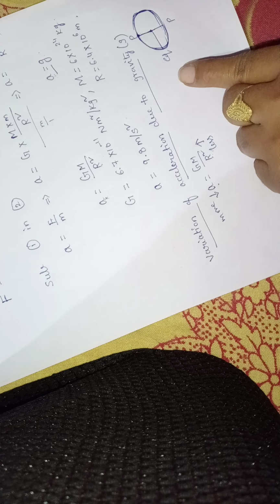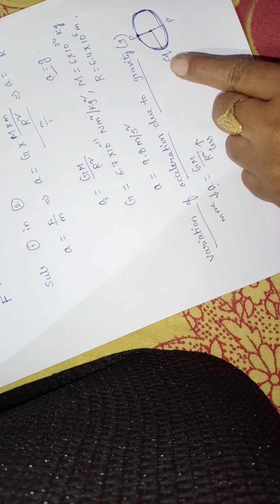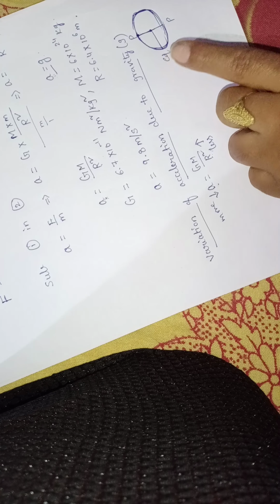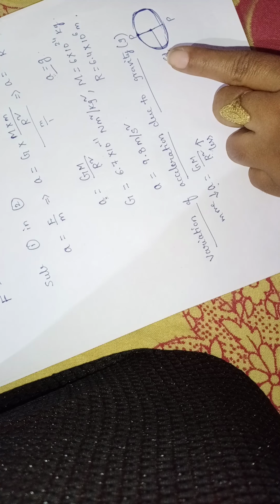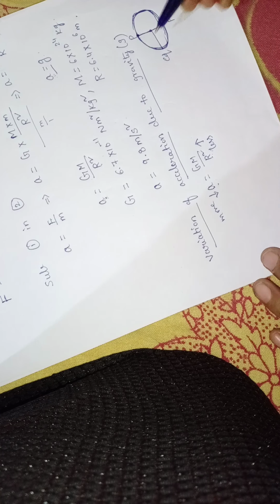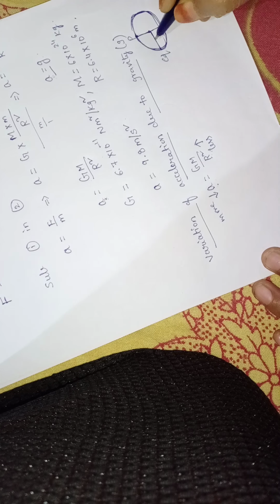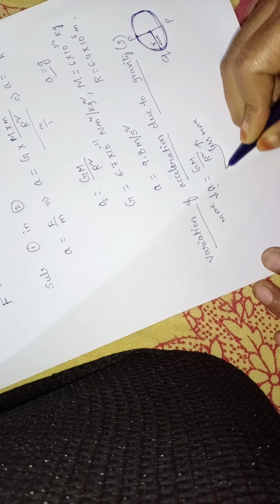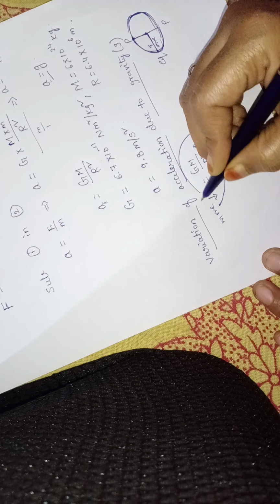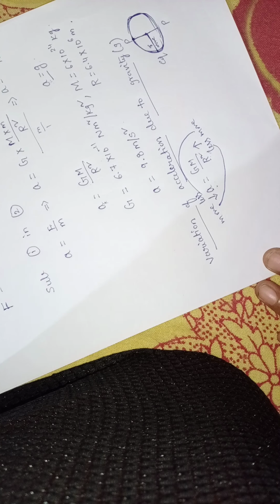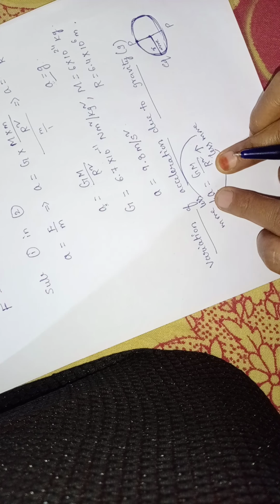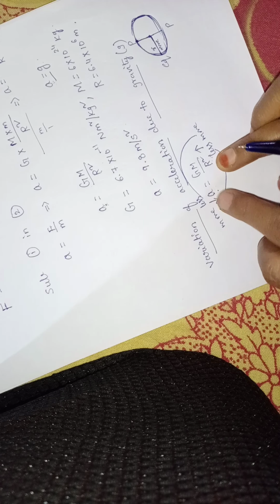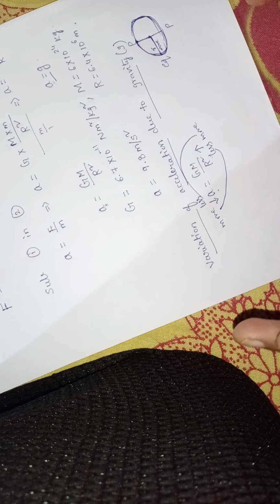What will be there at the poles? At the poles the acceleration will be more. And when we are talking about the equator, the radius will be more. When the radius is more, what will happen? Less means more, more means less. The acceleration will be less. By seeing this relation, acceleration and radius are always inversely proportional. Inversely proportional means when one is increasing, automatically the second one will decrease.